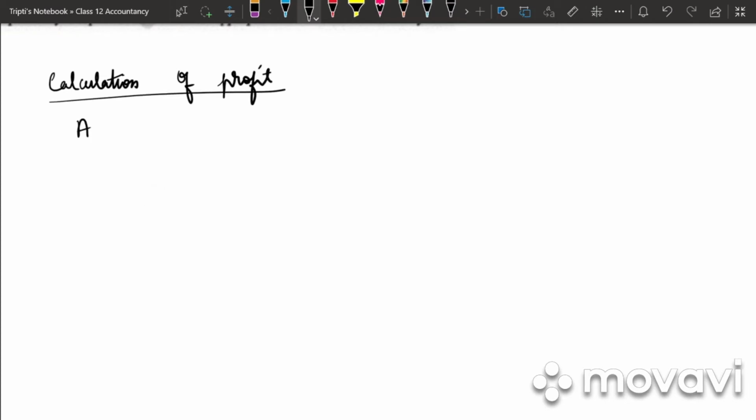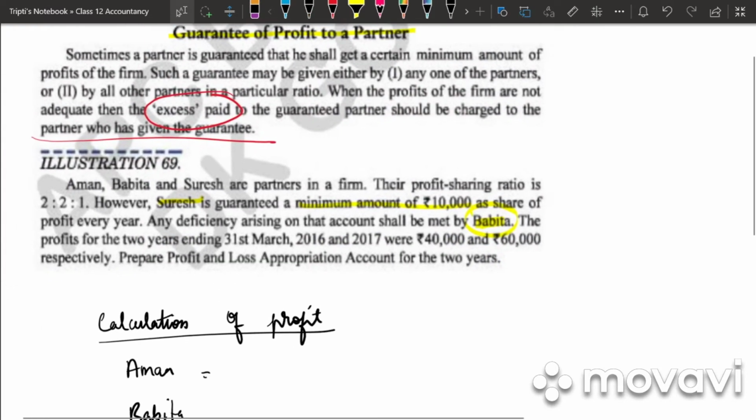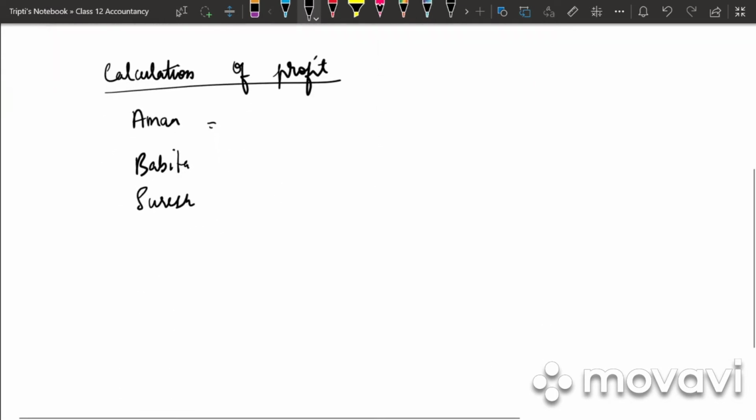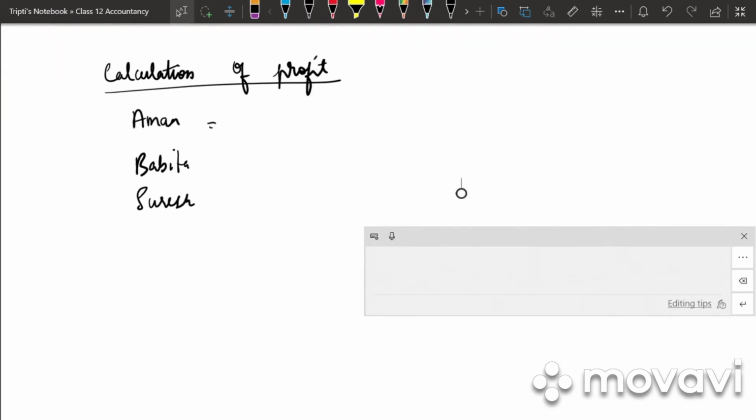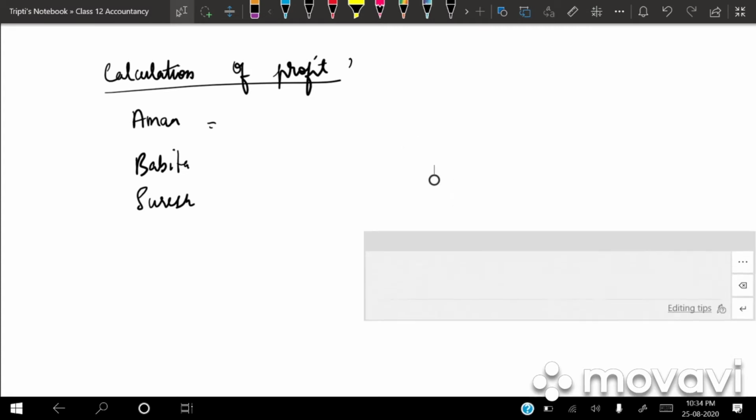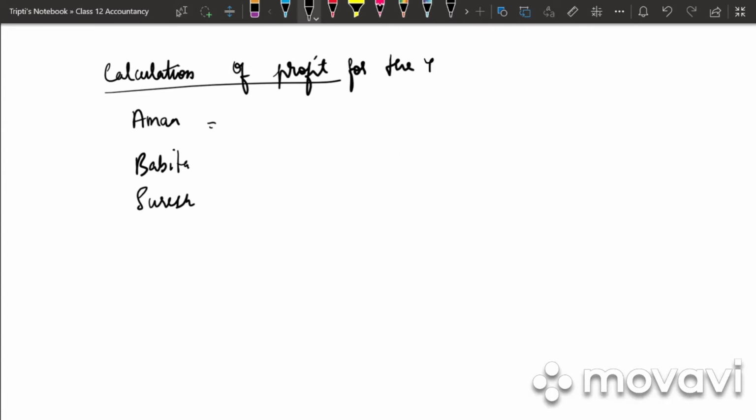So we have three partners, that is Aman, Babita and Suresh. So what is the total profit? Total profit for the year ending 2016 is 40,000.